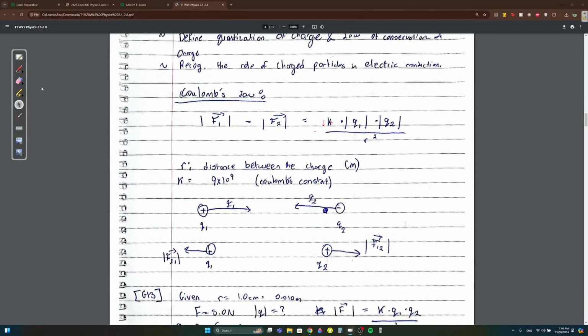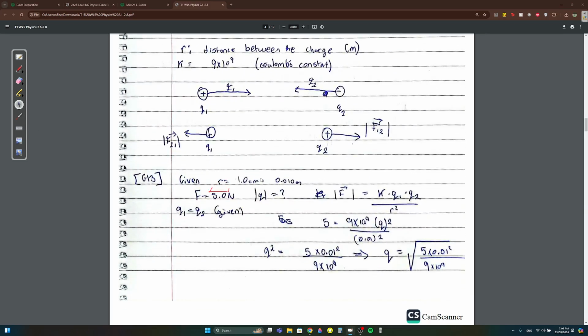Okay, Coulomb's law, we'll go through this quickly. The magnitude of any electric force is equal to the two charges, Q1 times Q2, times the constant K, which is 9 times 10 to the power of 9, over R squared. R is just the distance between the two charges. Very easy. So like here they said R is 1 centimeter, and we have to convert it into meters. Always meters.